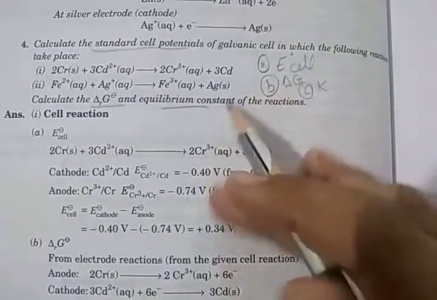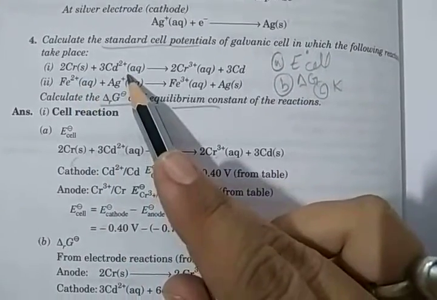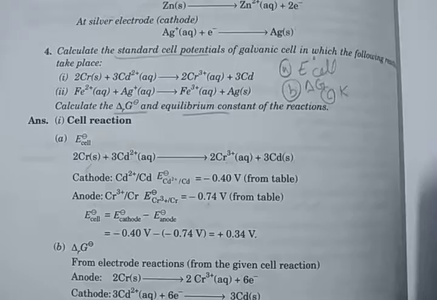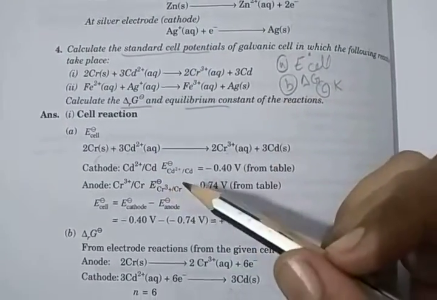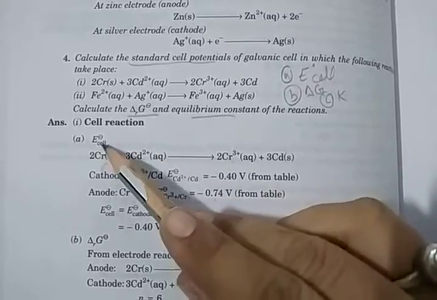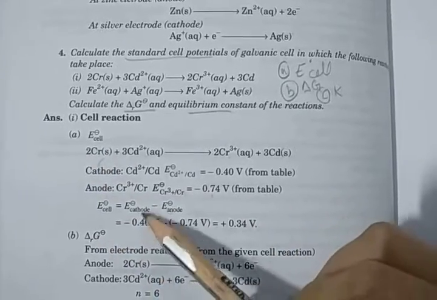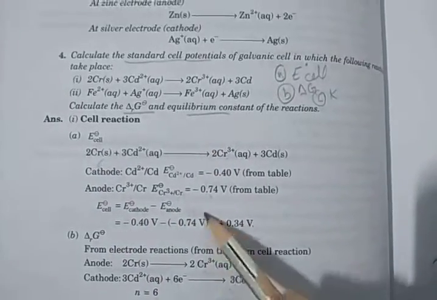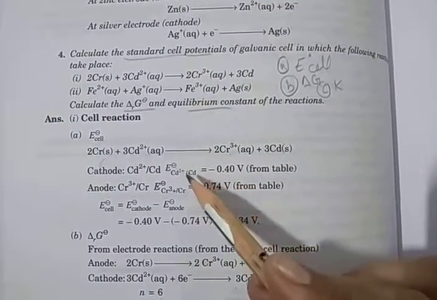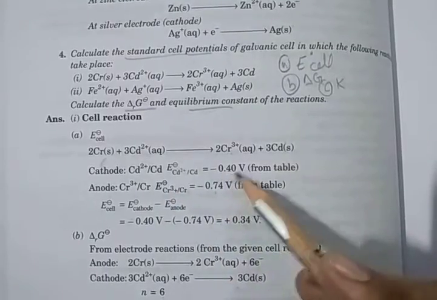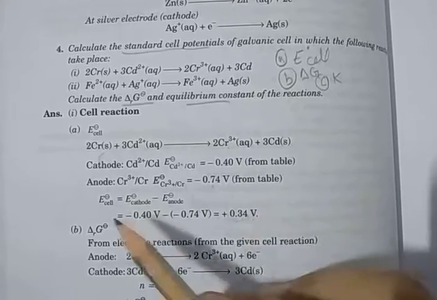Next, calculate the standard cell potential of the galvanic cell. Here you see chromium plus Cd2 plus, converting into chromium 3 plus and cadmium. So the standard cell potential we have to find out. For that, first we have to write the cell reaction. Then E0 cell is E0 cathode minus E0 anode, with cathode and anode values from the table. But in the exam the values are given. So cadmium minus 0.40 volt and chromium minus 0.74 volt. Putting the values here, we get plus 0.34 volt for E0 cell.